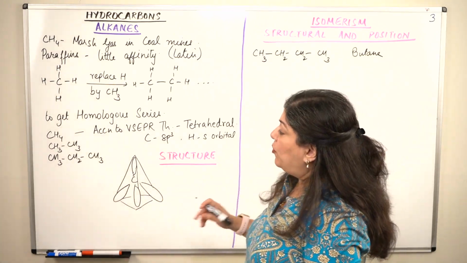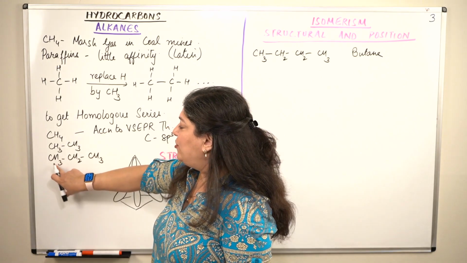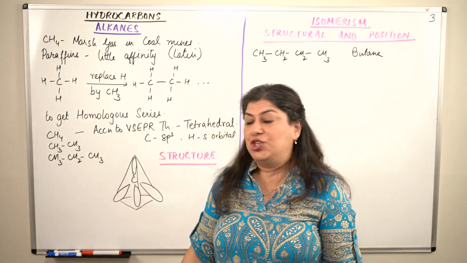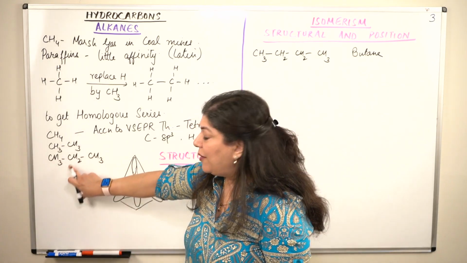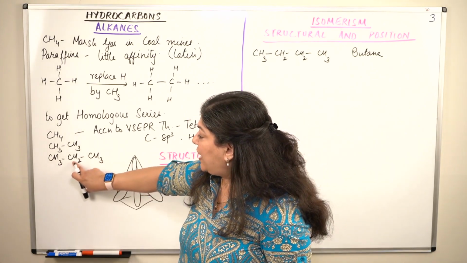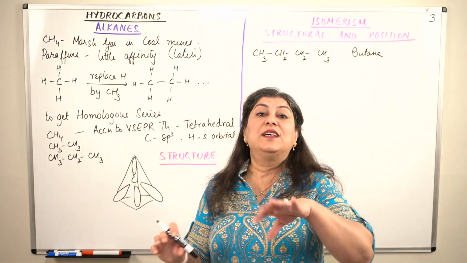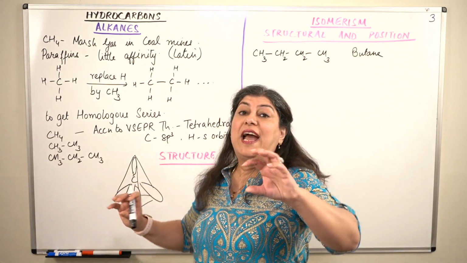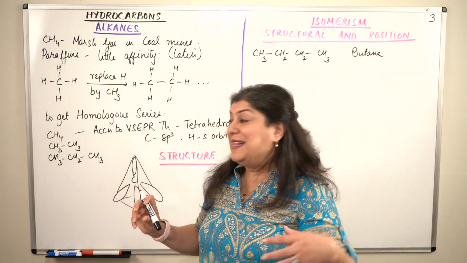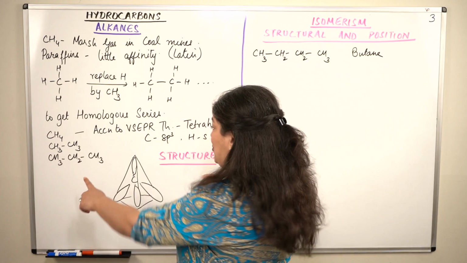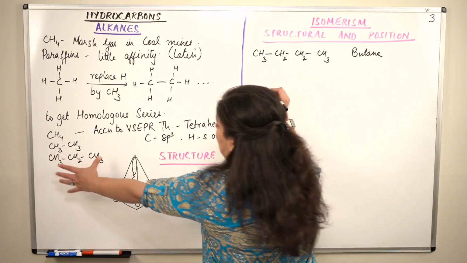There is also a possibility. Who said that only the hydrogen of the last carbon can change? How about the hydrogen of this carbon? Imagine one of the hydrogens of this carbon is removed and gets attached to a carbon. Then also you will get butane. So let's do that.